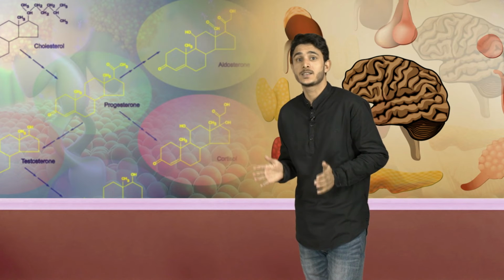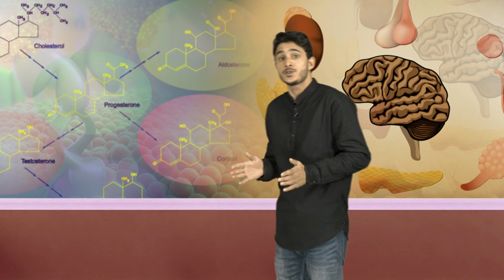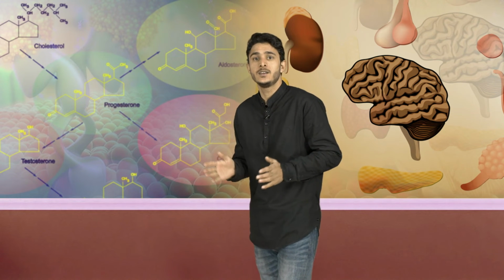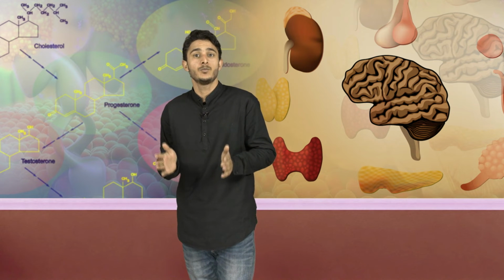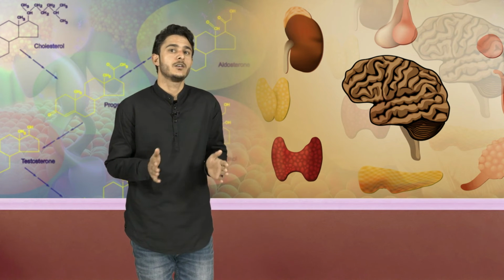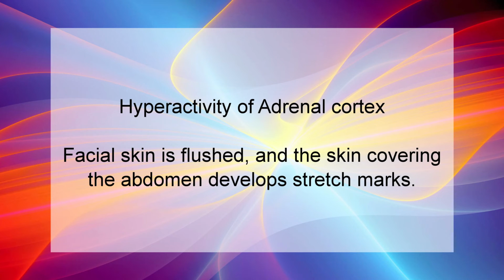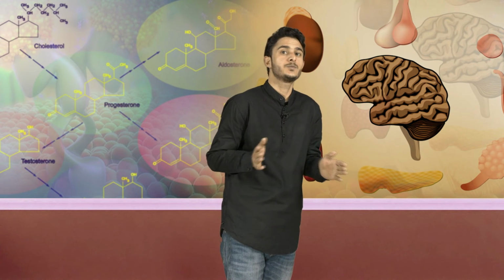The condition is characterized by breakdown of muscle proteins and redistribution of body fat, resulting in spindly arms and legs accompanied by a rounded moon face, a buffalo hump on the back, and a pendulous or hanging abdomen. Facial skin in these patients is flushed and the skin covering the abdomen develops stretch marks. The person also bruises easily and wound healing is poor.